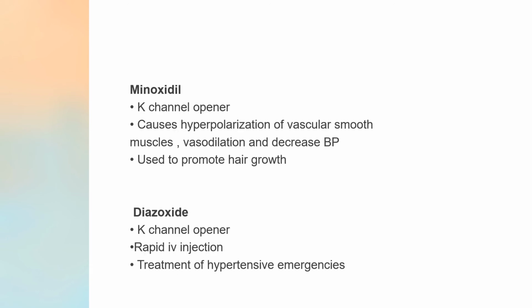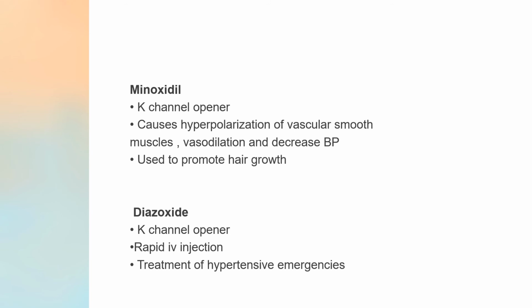The next drug is minoxidil. Now, minoxidil is a potassium channel opener. It causes hyperpolarization of vascular smooth muscles. Okay, it will cause vasodilation and it will decrease blood pressure. Now one of the actions of minoxidil is that it promotes hair growth, which is actually a side effect of minoxidil. So it is used in some topical preparations for alopecia. It has been used topically for that reason.